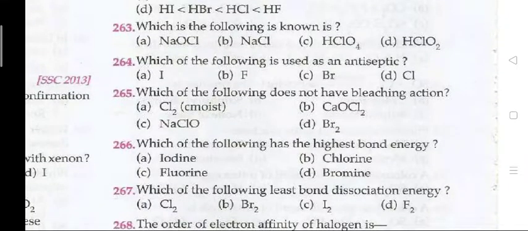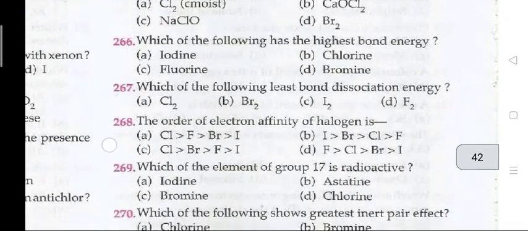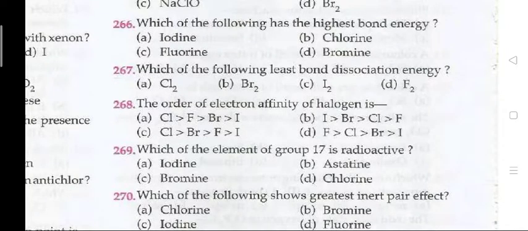Which of the following is known as A, that is your NaOCl. Next, which of the following is used as an antiseptic? A, I. Which of the following does not have a bleaching action? D, Br2. Which of the following has the highest bond energy? B, that is your chlorine.